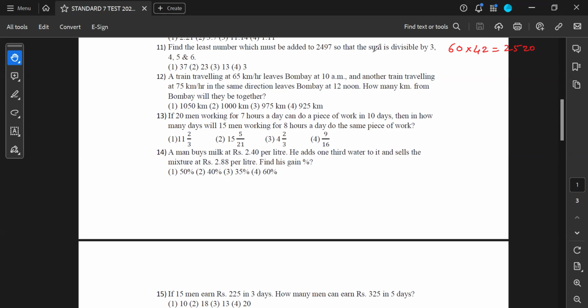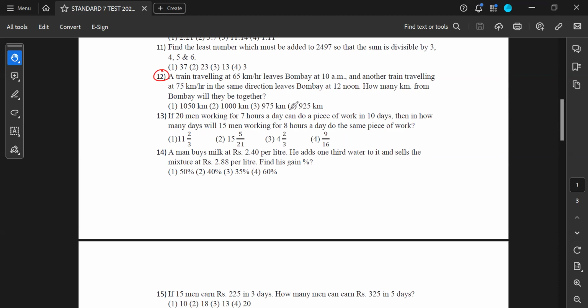So the technique of finding that was, when I saw 2400, I figured out that basically 6 into 4 is 24, right? So which means 60 multiplied by 40 is going to be 2400. So that's how I started thinking. Why 42? Okay. Yeah. Let's go for the 12th problem. Thank you, sir. Very, very much welcome.